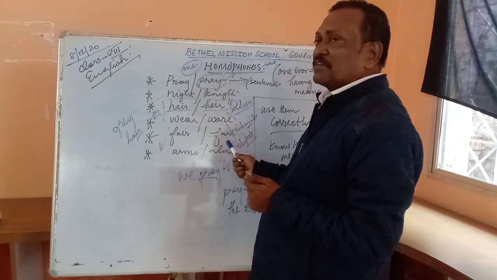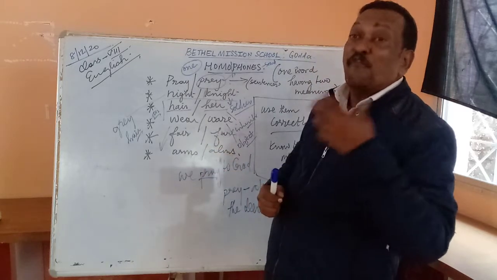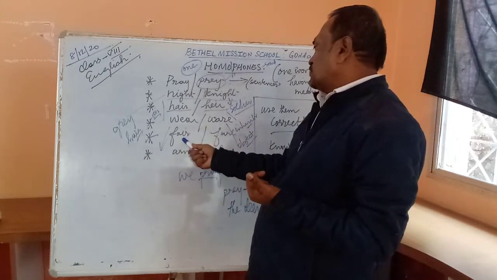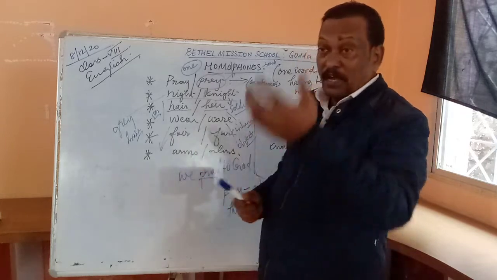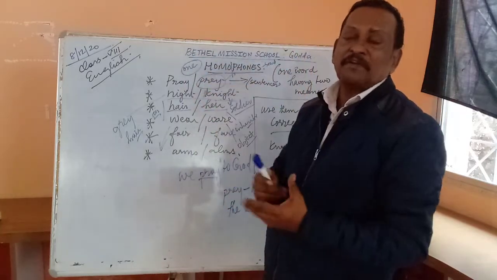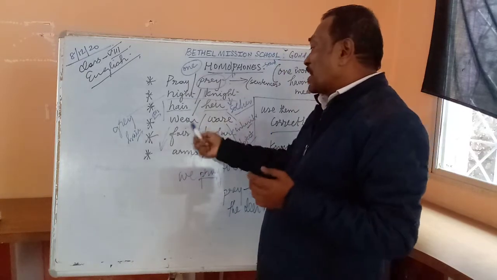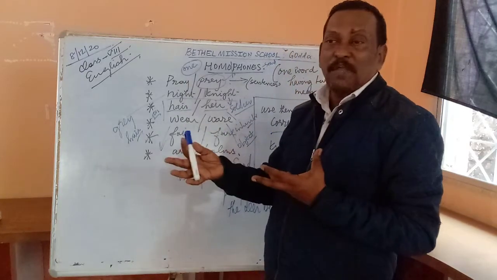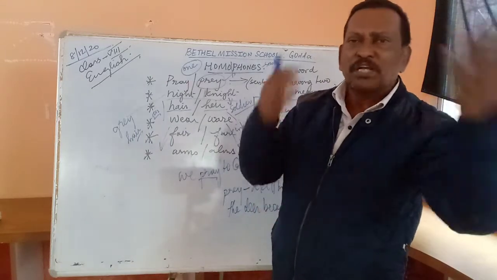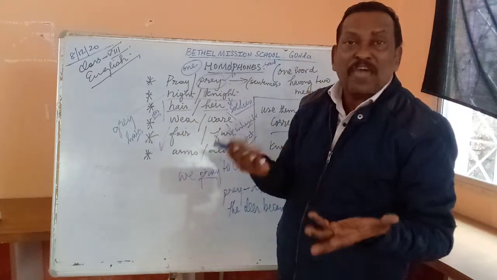Then come to this part. Fair and fare. Both are pronounced in the same way. You see, this is fair. He looks fair. She looks fair. Somebody has a white complexion. Okay? A fair complexion. She has a fair complexion. He has a fair complexion. Looking good. The color of the skin is fair.